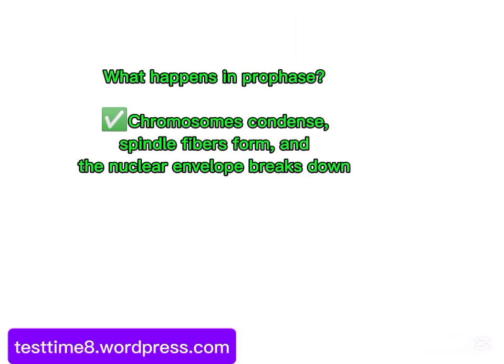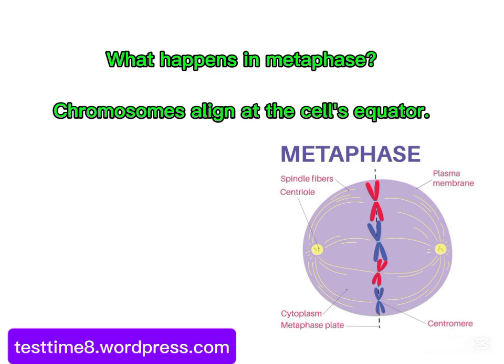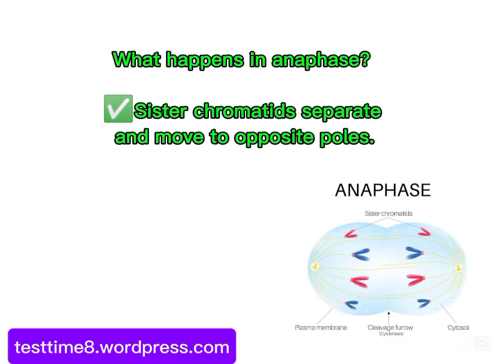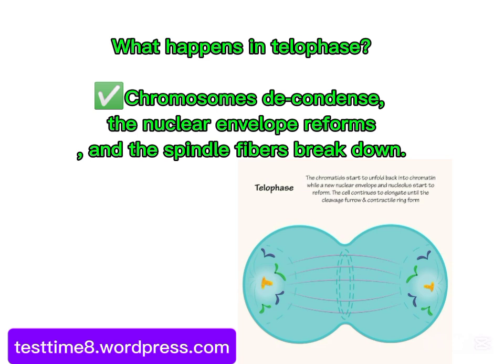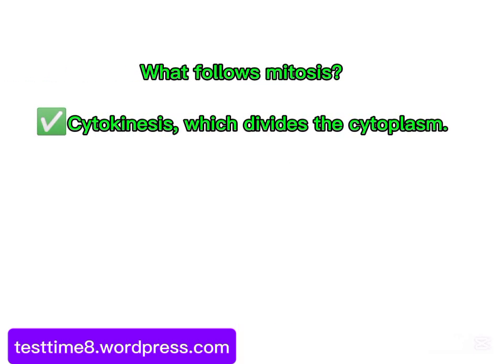What happens in prophase? Chromosomes condense, spindle fibers form, and the nuclear envelope breaks down. What happens in metaphase? Chromosomes align at the cell's equator. What happens in anaphase? Sister chromatids separate and move to opposite poles. What happens in telophase? Chromosomes decondense, the nuclear envelope reforms, and the spindle fibers break down. What follows mitosis? Cytokinesis, which divides the cytoplasm.